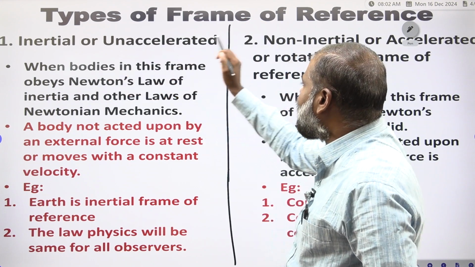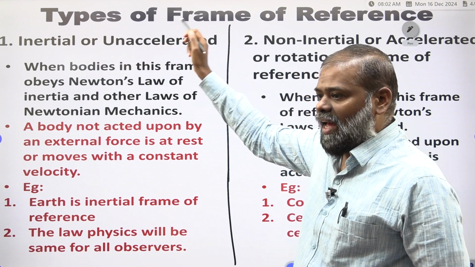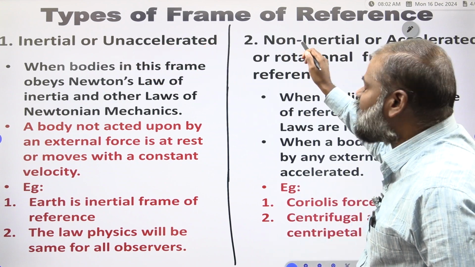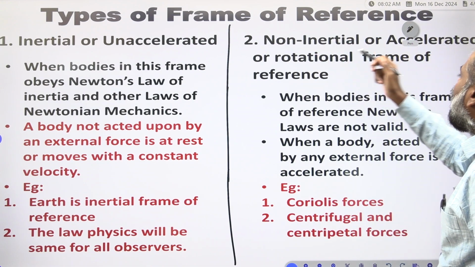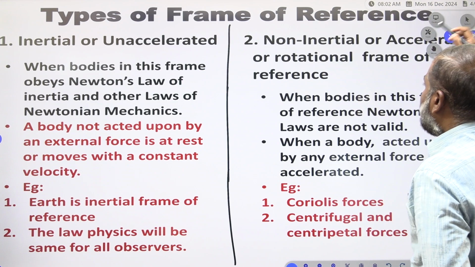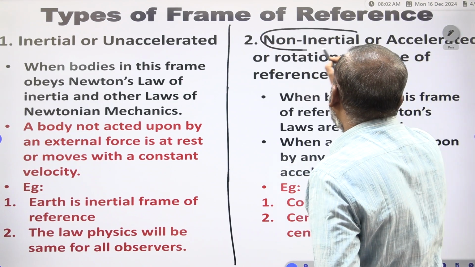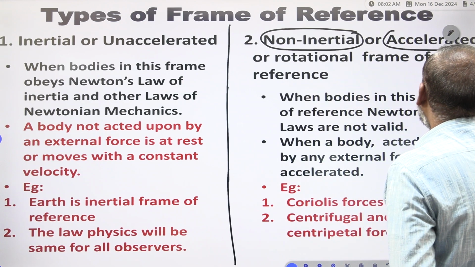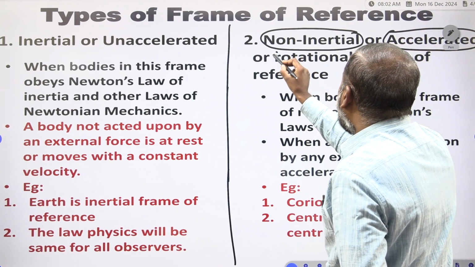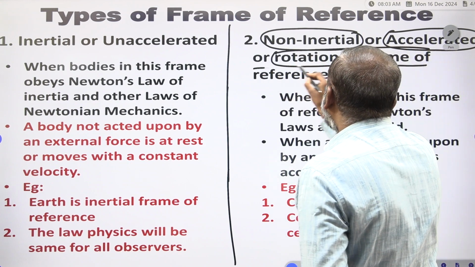So the frames of reference are of two types. One is the inertial frame of reference or unaccelerated frame, and the other is the non-inertial frame, accelerated or rotational frame of reference. These three names are there for the non-inertial frame: non-inertial frame of reference, accelerated frame of reference, or rotational frame of reference.